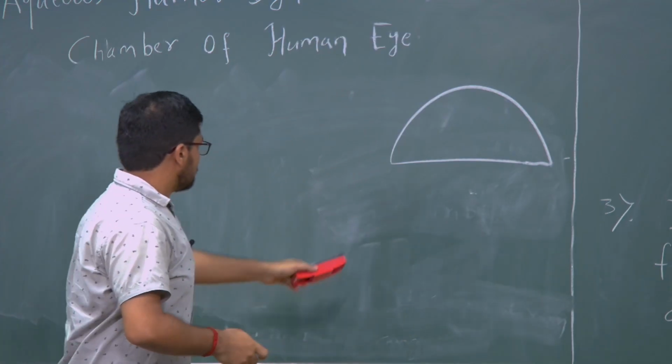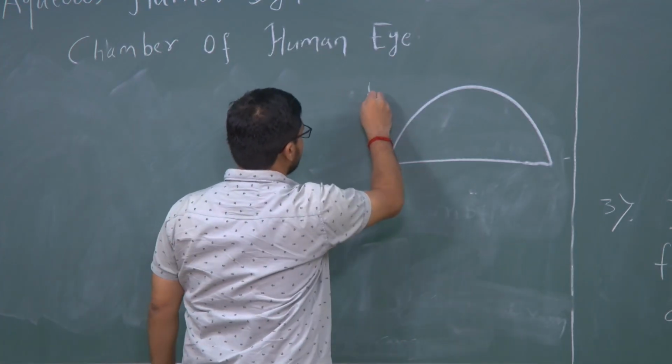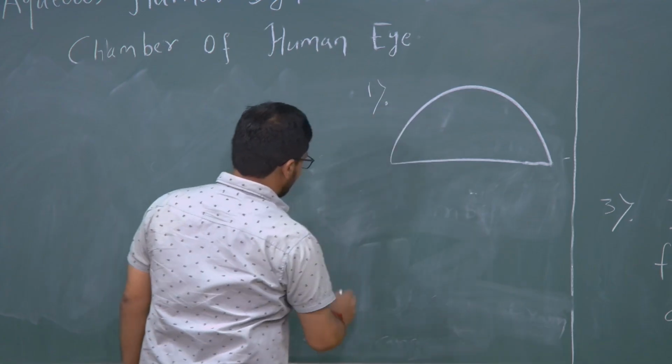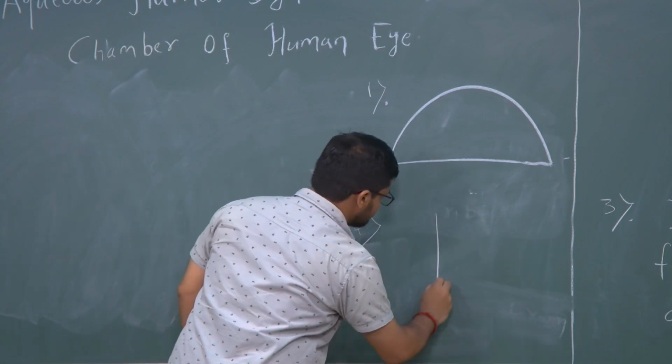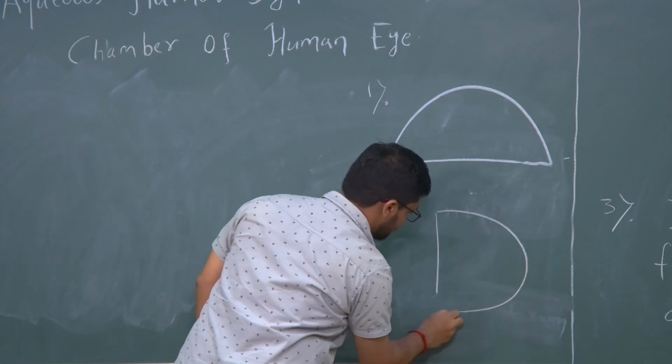This is when a person is sleeping, let us say case 1, and the second case is when a person is standing. In that case the bulged out part will face the horizontal.